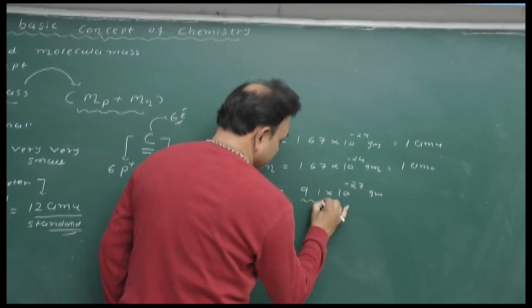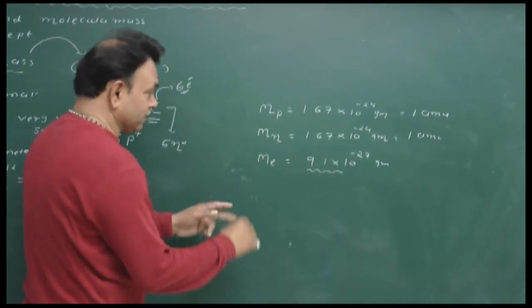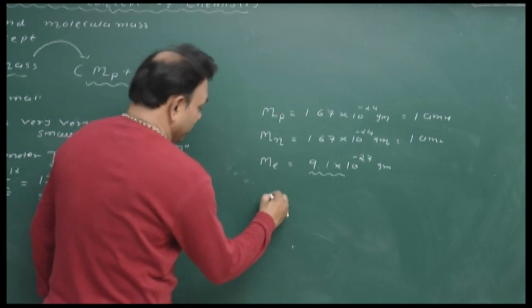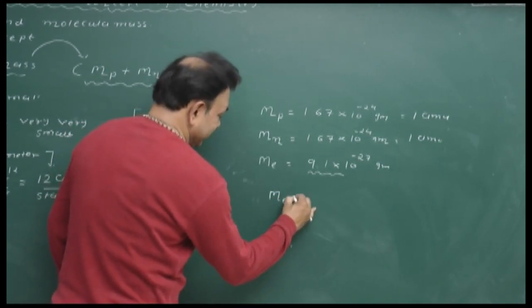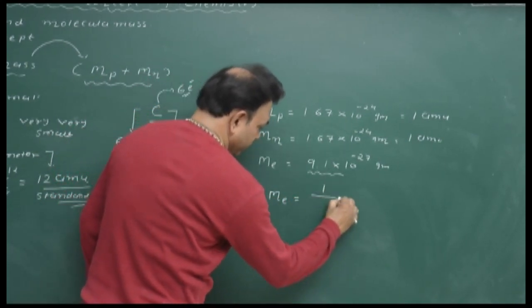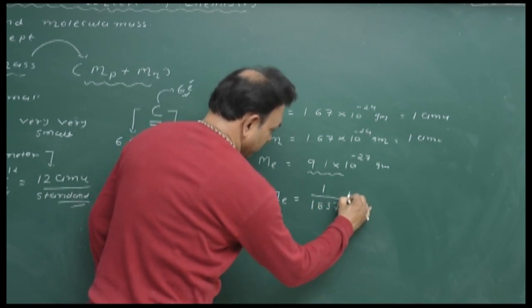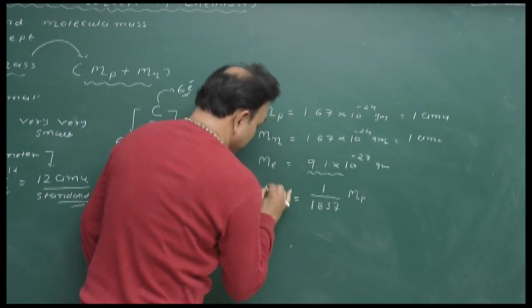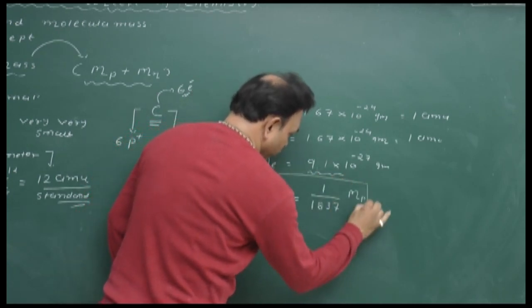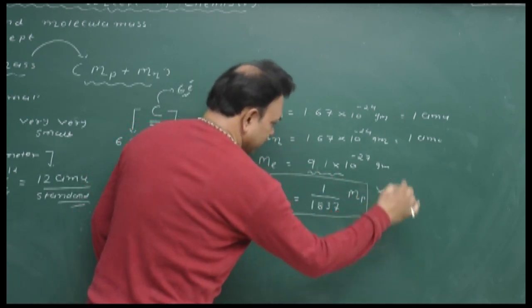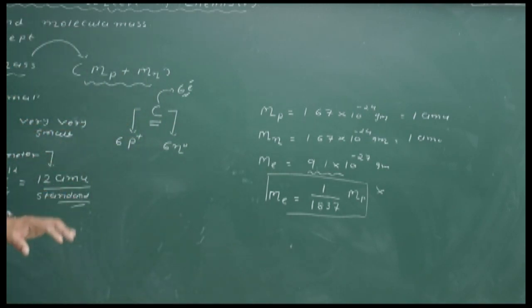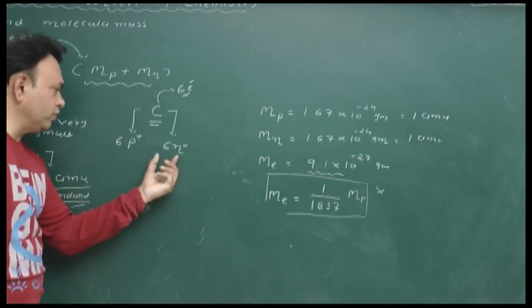मतलब इसका मास बहुत ही कम है. We just compare with the mass of proton. So mass of electron is equal to 1/1837 mass of proton. मतलब इसका मास बहुत ही कम है, तो यहाँ पे उसको हम कंसीडर नहीं करेंगे. Just we consider the mass of proton and mass of neutron.